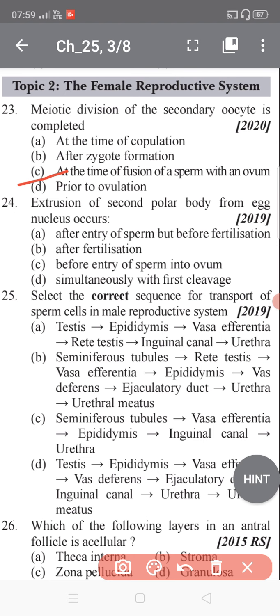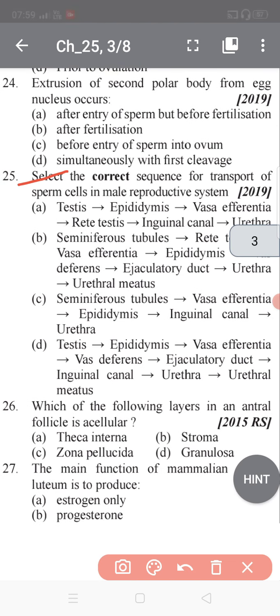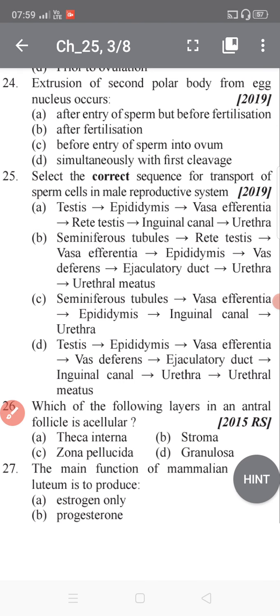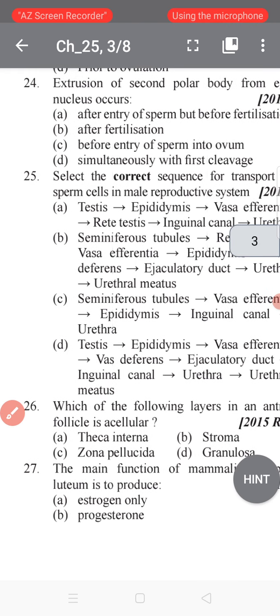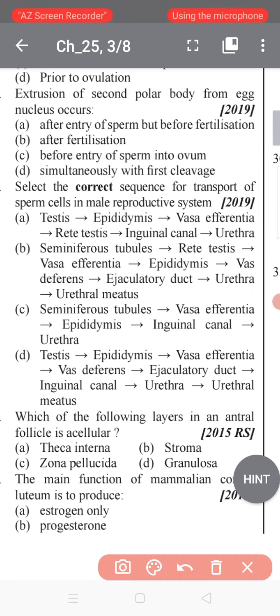So now we get to question number 24. So what is the question basically? Extrusion of the second polar body from the egg nucleus occurs after entry of a sperm but before fertilization, after fertilization, before entry of a sperm into the ovum, or simultaneously with first cleavage.